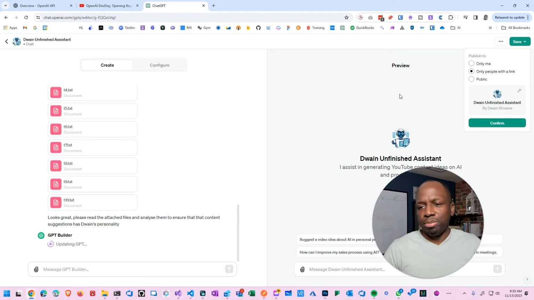We should wait. It's in beta, so I want to make sure that I'm doing things one step at a time, just to make sure that I'm not gonna screw it over. Looks great. Please read the attached files and analyze them in order to ensure that the content suggestion is fine.